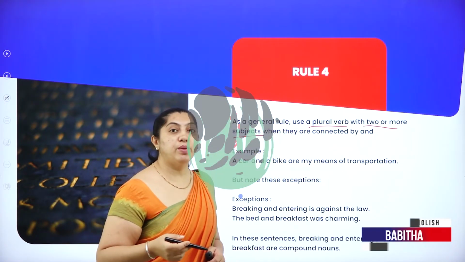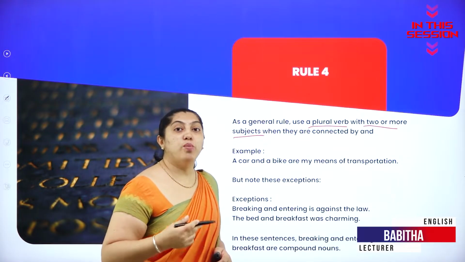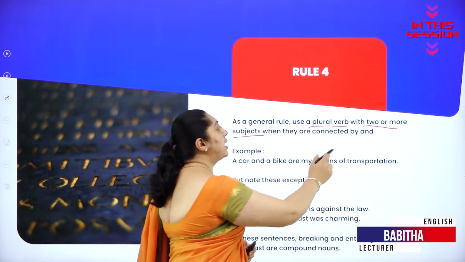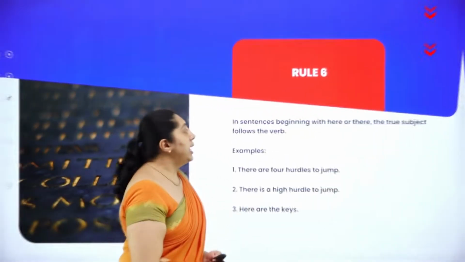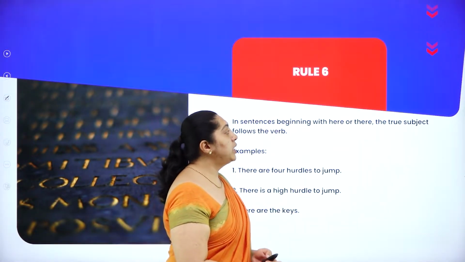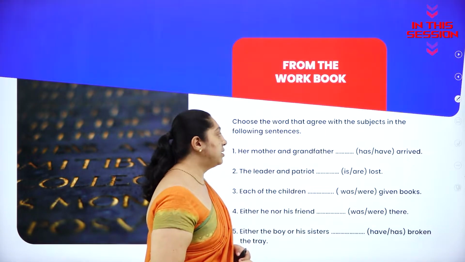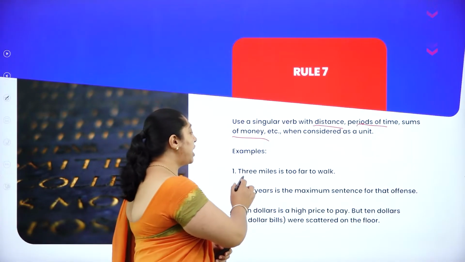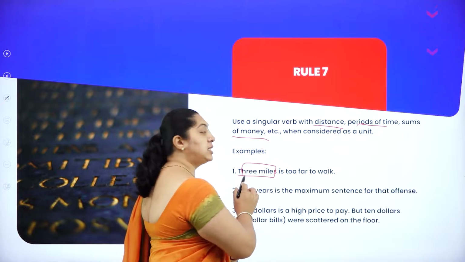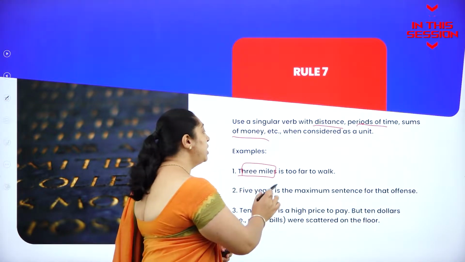When are you going to use the plural verb? With two or more subjects when they are connected by and. In sentences beginning with here or there, the true subject follows the verb. Her mother and grandfather arrived. So 3 miles is considered as singular, not plural.